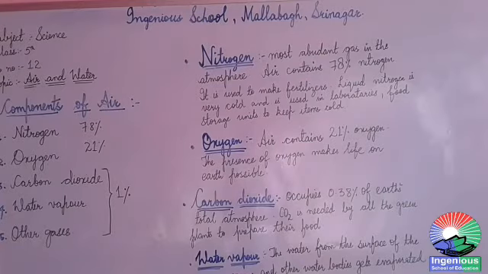Now, the second component of air is oxygen. Air contains about 21% oxygen. Because of the presence of oxygen gas, life is possible on Earth. Human beings and animals, we all breathe in air to get oxygen for our survival.